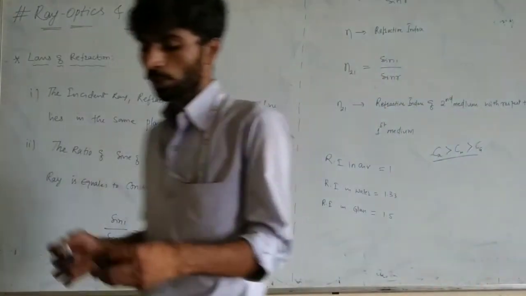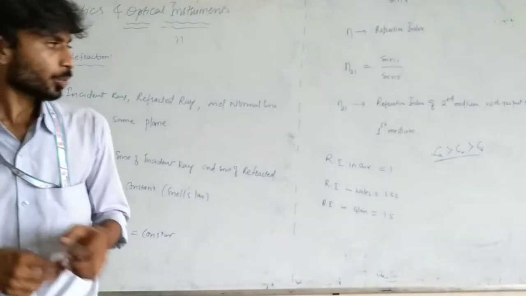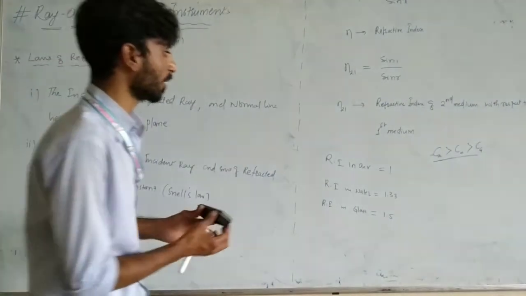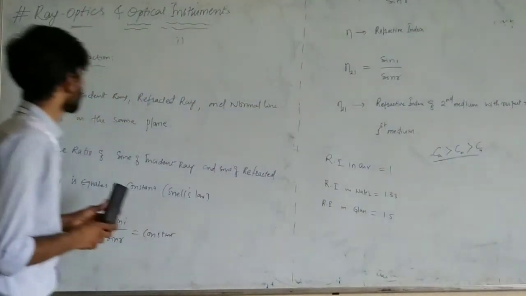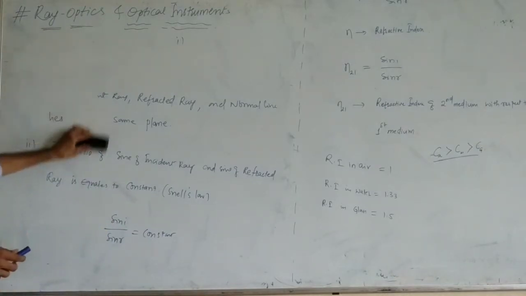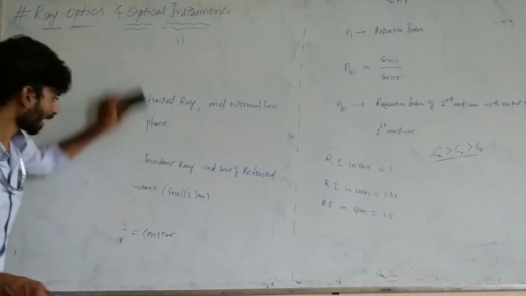So how to calculate the refractive index? There is a formula for the calculation of the refractive index. Shall I erase this? Now write down the next point: refractive index.